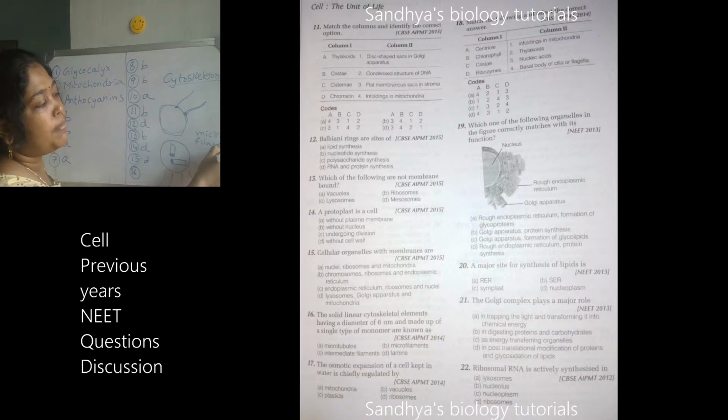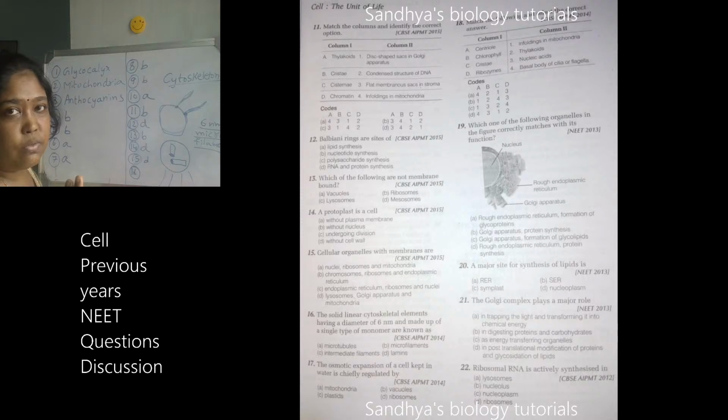These microfilaments are mainly responsible for the movement of the cilia or the flagella. So the answer is microfilaments. If 6 nanometer is considered, it is a microfilament.